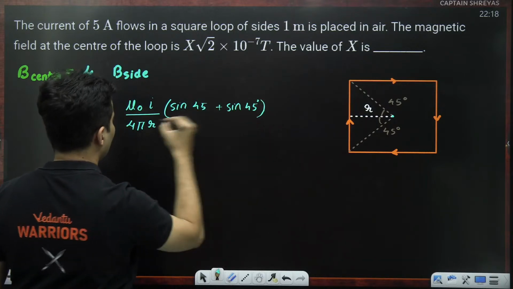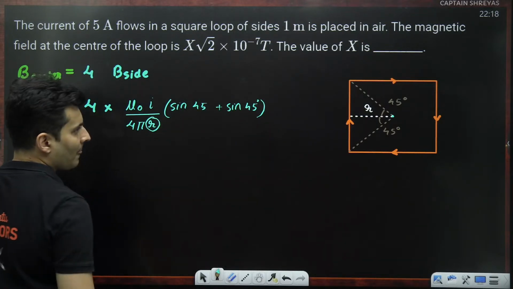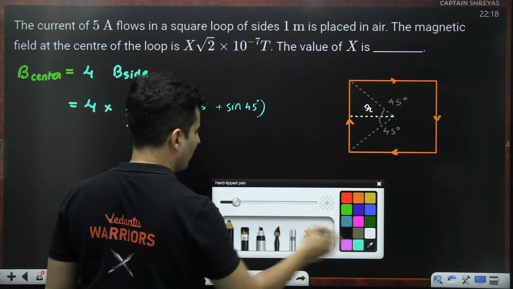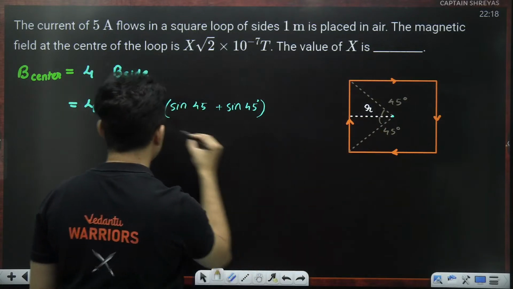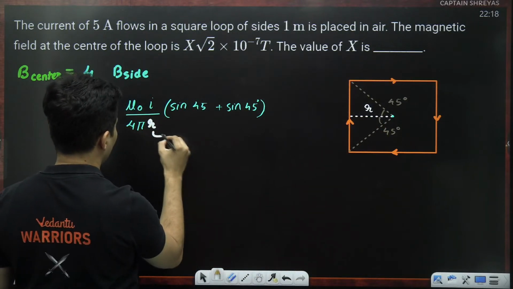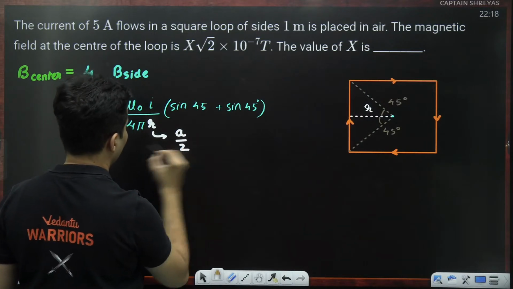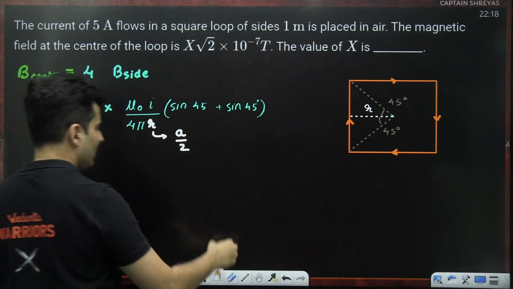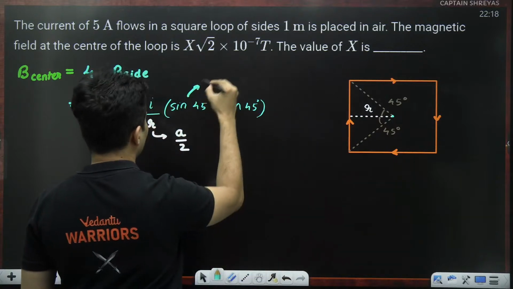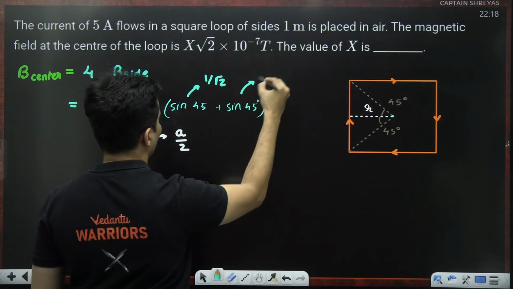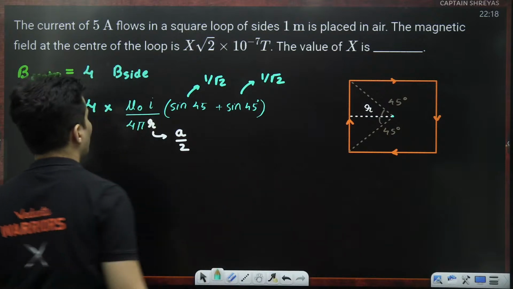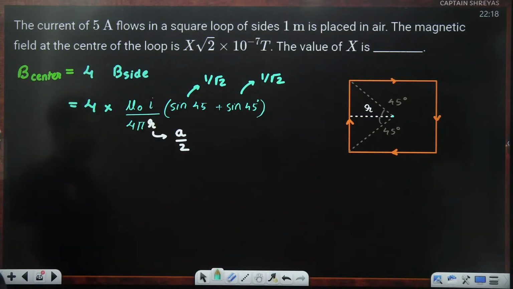That's it. If you are wondering what R is, just think about it. What will be R? This R will be nothing but the side length divided by 2. Obviously, sine 45 is 1 by root 2. This is also 1 by root 2. This 4 cancels. 1 by root 2 plus 1 by root 2 becomes 2 by root 2.